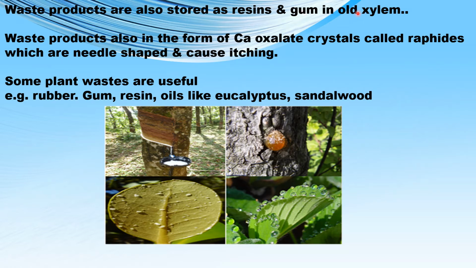Some plants like the suran, called the elephant's yam, and colocasia, also known as adu, produce calcium oxalate crystals which are called raphides. These calcium oxalate crystals are needle shaped, and if we happen to eat any preparation made from suran, that is yam, or colocasia, that is adu, then it causes an itching sensation in the throat.